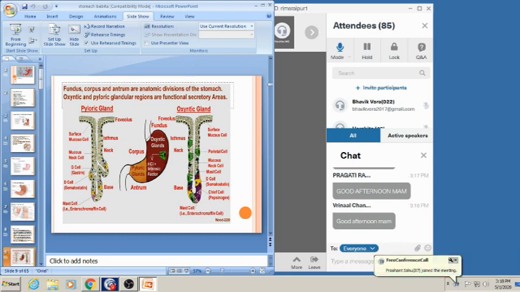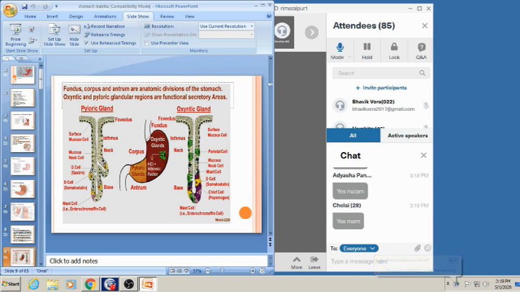Other cells, like surface mucus cells and mucous neck cells, as the name suggests, secrete mucus, and are present in both the pyloric gland and the oxyntic gland. These pyloric and oxyntic glands are more in number, while cardiac glands are fewer, so they are mainly responsible for gastric juice secretion. Surface mucus cells and mucous neck cells are present in both glands. G cells are present specifically in the pyloric gland. D cells are also present in both the pyloric and oxyntic glands. And the mast cell, which is also called the enterochromaffin cell, is also present in both glands.